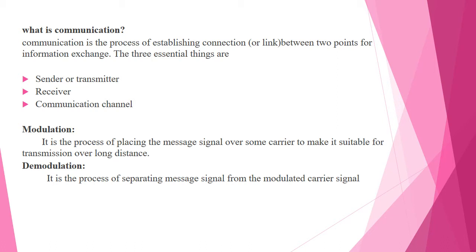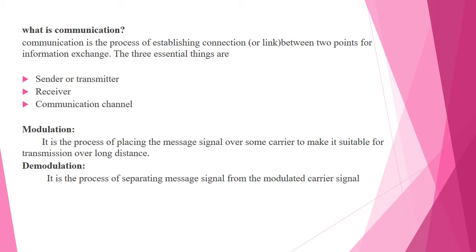There are three essential things: one is the sender or transmitter, another is the receiver, and another is the communication channel. For example, I am a sender and I am the transmitter.